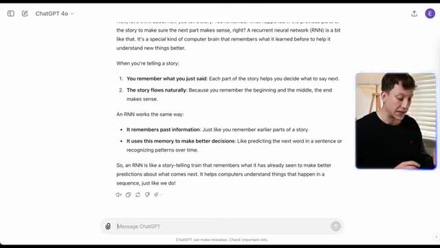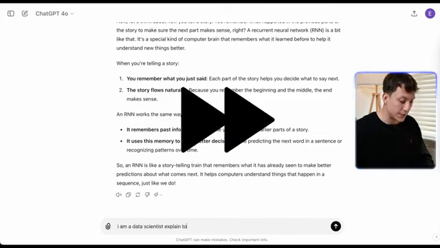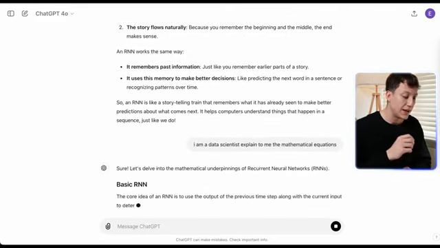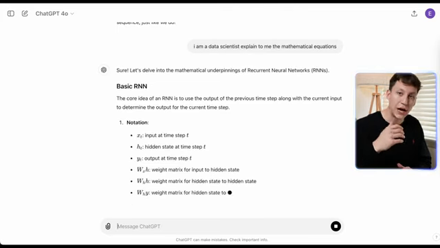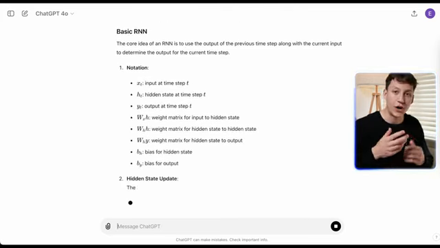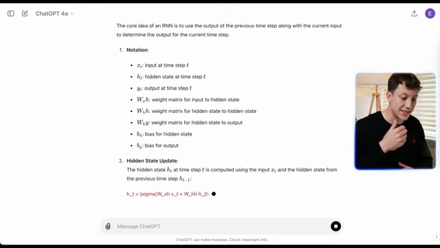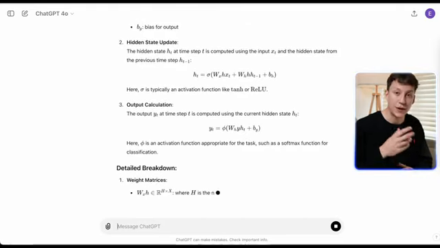And then what we can do is, let's say we assume the persona of a data scientist. I am a data scientist. Explain to me the mathematical. And now it gave me the intuition behind it, and now it's going to give me the mathematics behind it. So you see I'm clearly building up my own picture of what an RNN is. And you see here it's giving me all the notations for the weight matrices, the inputs, the hidden states, all of the stuff behind RNNs.